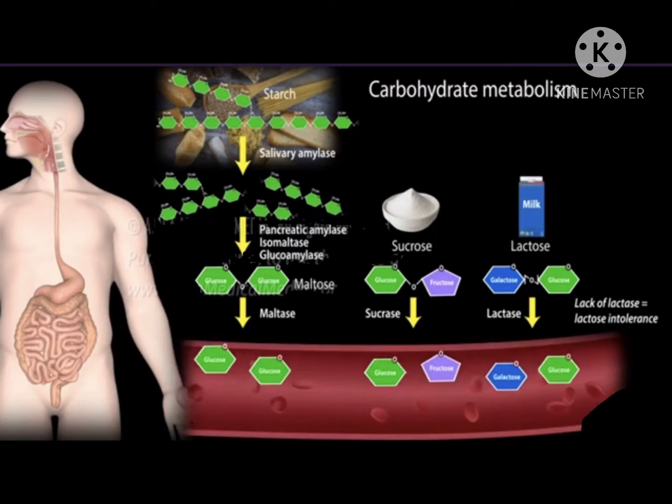Digestion of starch starts with amylase in the saliva and continues in the small intestine. Sucrose and lactose are hydrolyzed by the intestinal enzymes sucrase and lactase. Simple sugars are then transported in the bloodstream to tissues.